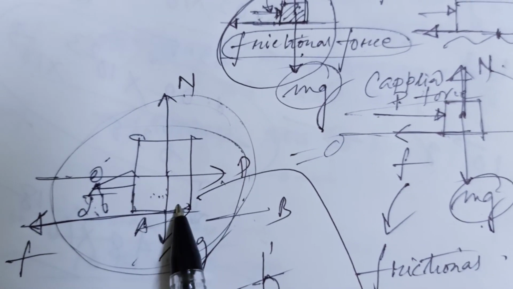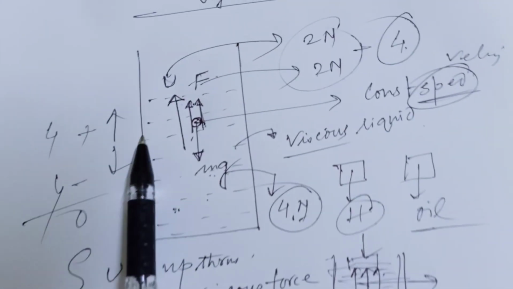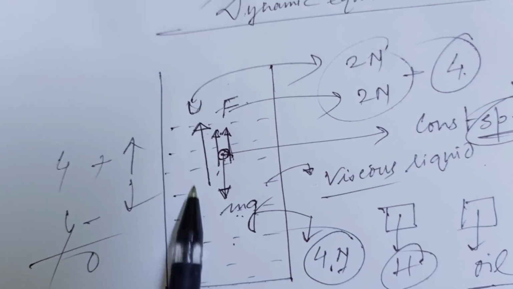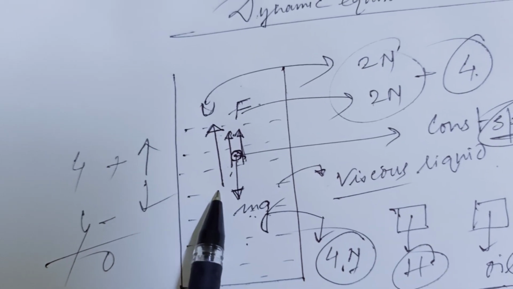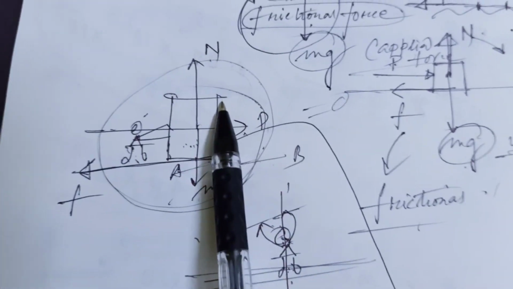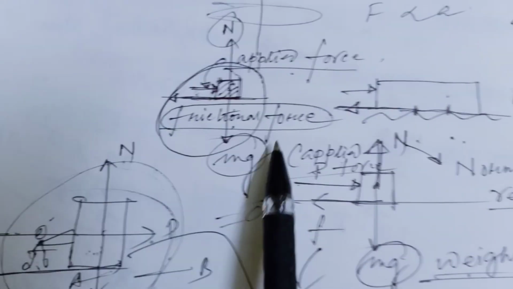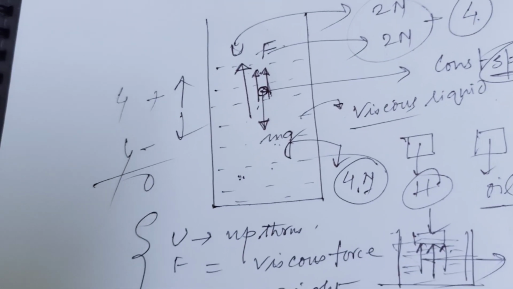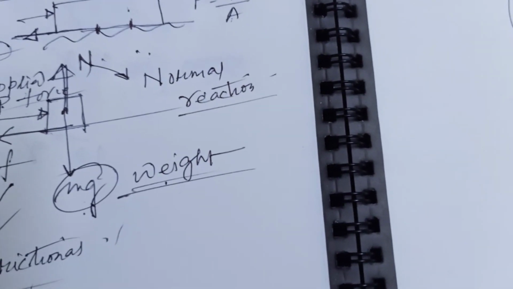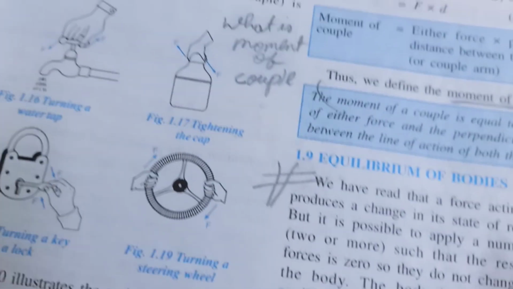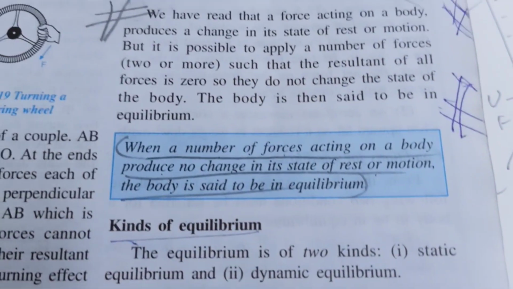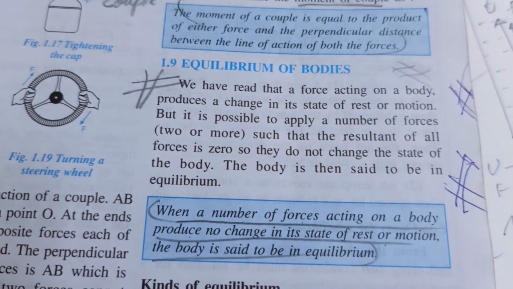That particular body is at rest, or that particular body is moving with a particular speed, so it is in motion. You cannot change that motion, and the net force is 0. So this is a static equilibrium and this is a dynamic equilibrium. What is a static equilibrium? So students, write down 3 definitions, only 3 definitions. First of all, what is equilibrium?